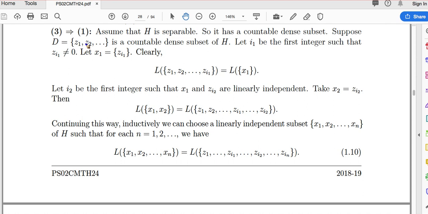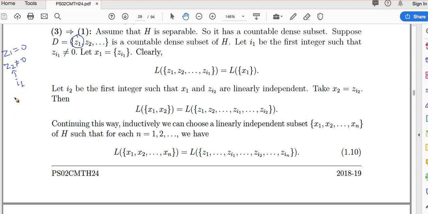From this we extract some elements and make a linearly independent subset. So let I1 be the first integer such that Zi1 is non-zero. So we first look at Z1, whether Z1 is 0 or not. Suppose Z1 is 0, then we look at Z2. Suppose Z2 is non-zero, so we call this I1.